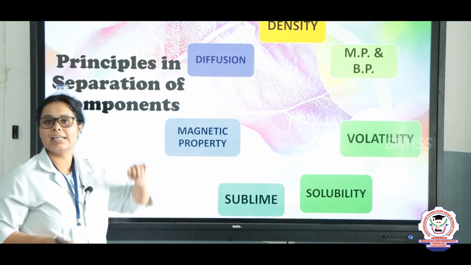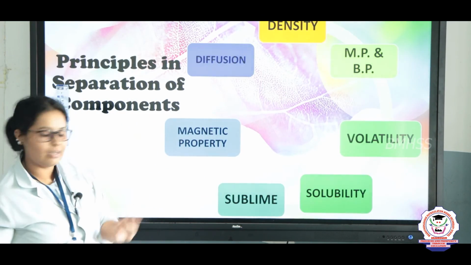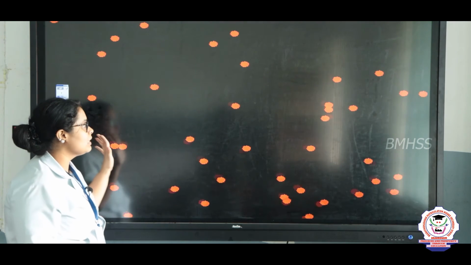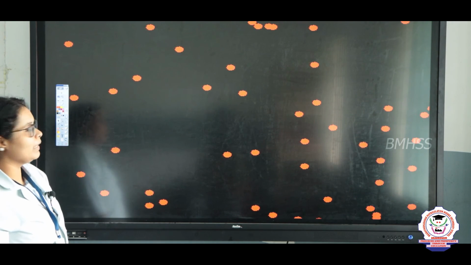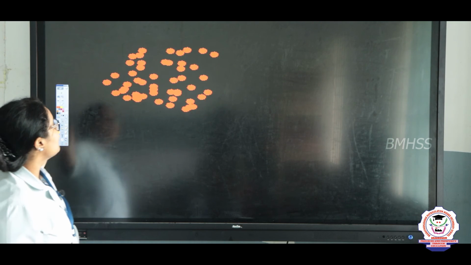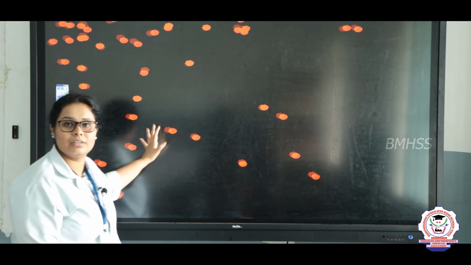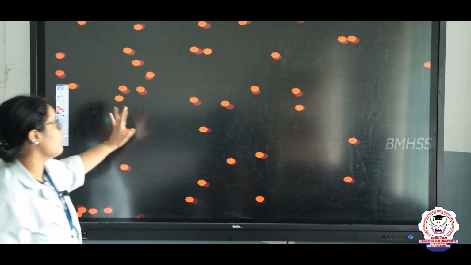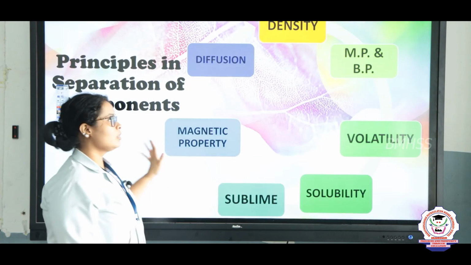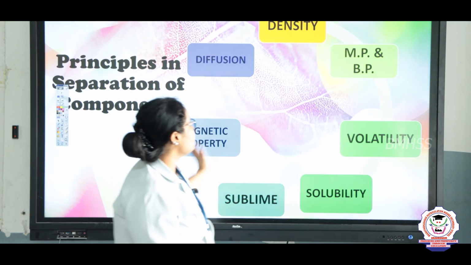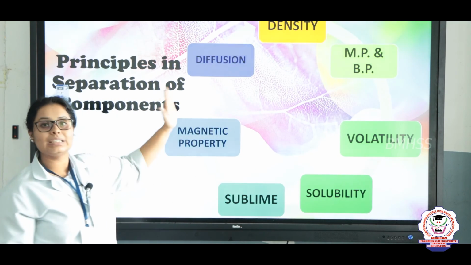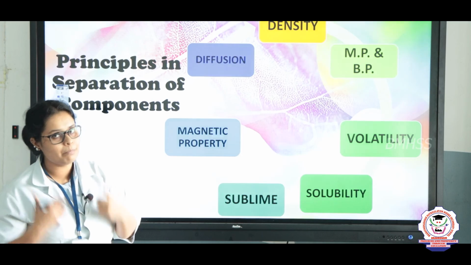And finally, it is diffusion. So children, diffusion means this. What is happening here? Yes, the particles spread out, that is, everything mixes together. So this property is known as diffusion, right? So children, for separation, there are these major properties according to which separation is possible.